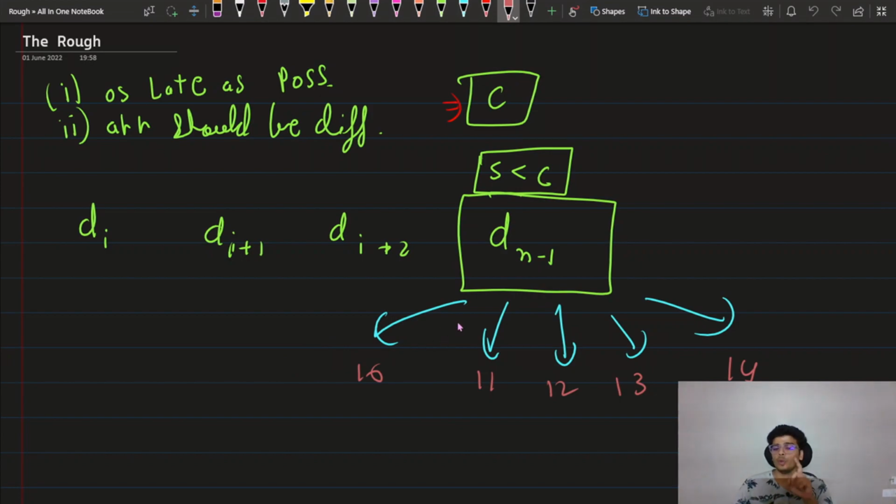So that means that to board the last bus, I should have a time which is less than 10, because there's not a possibility that I can board the bus in between any of these times, because other people have arrival times at 10, 11, 12, 13 and 14. But let's say by chance we have something like this, that this is 15 or any other number which is greater than or equal to 15. Then we can definitely choose a time in between these two arrivals.